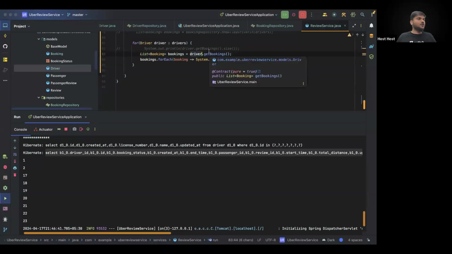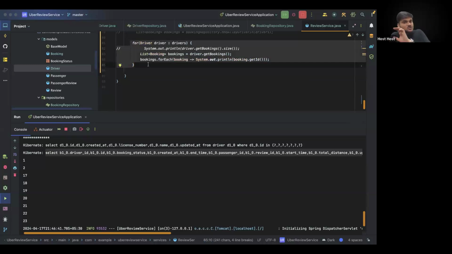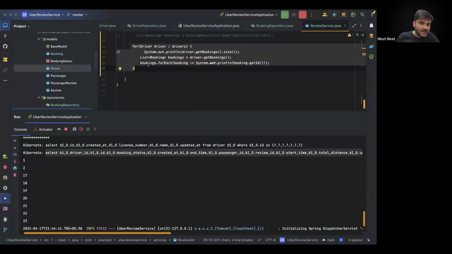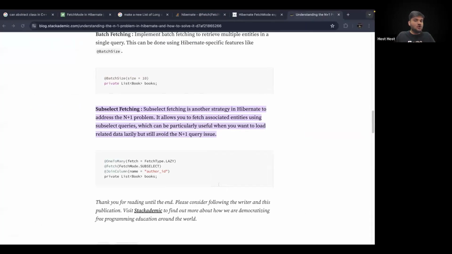So for this whole for loop, it is just going to execute one query where it fetches all the booking details, implementing a subselect. Subselect means a subquery of select. So you can see it's a nested query, a select inside a select, and with just this one more query, it will fetch all of the data.